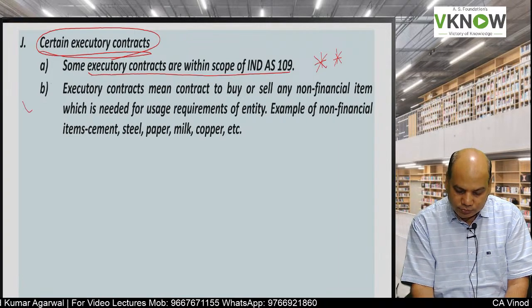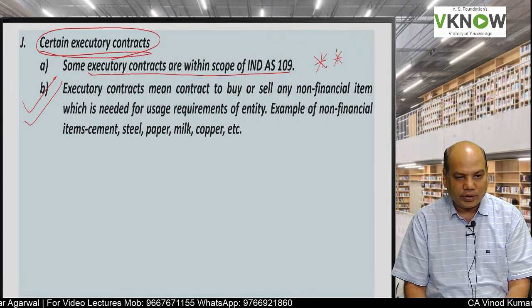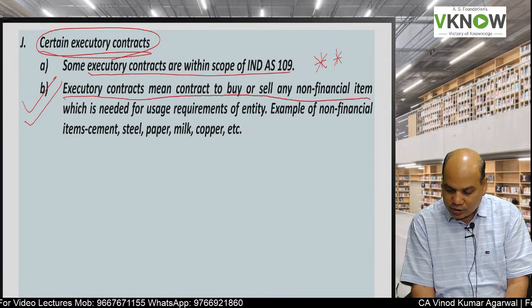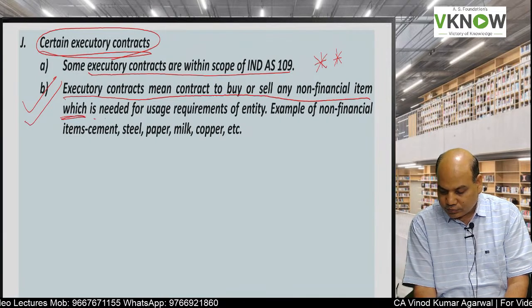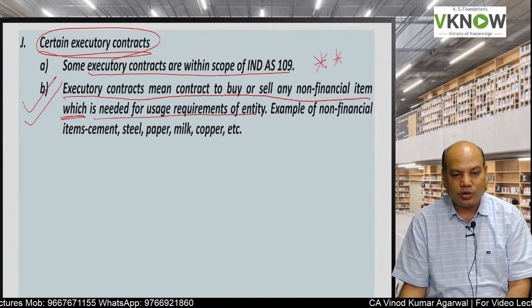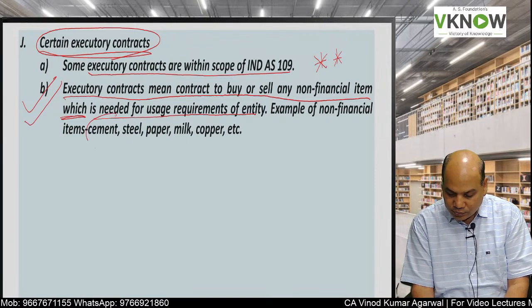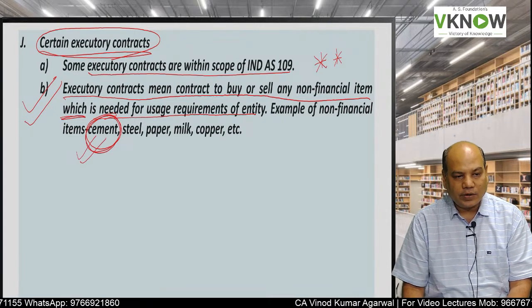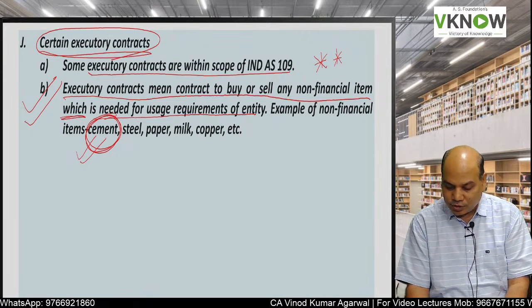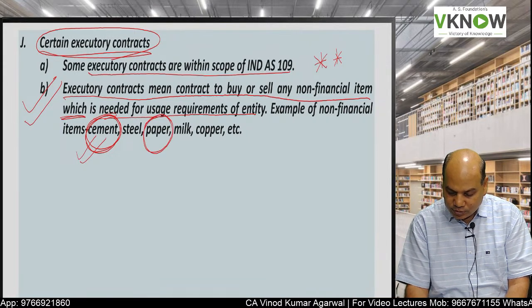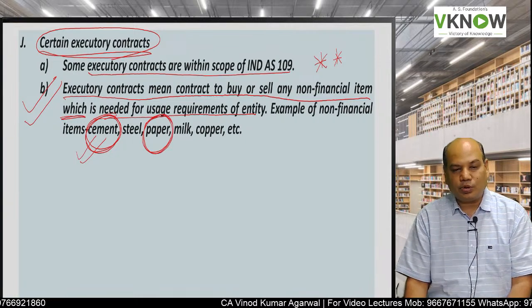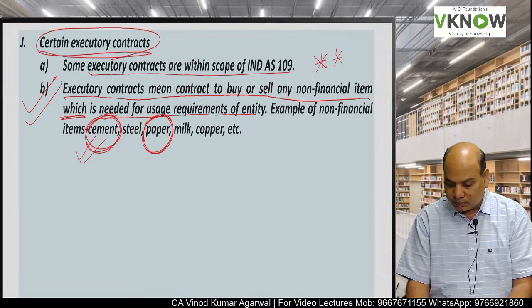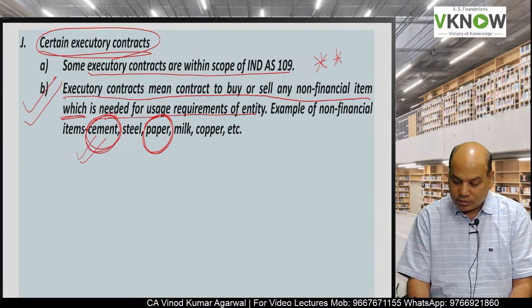Likely question from executory contract. Executory contract means a contract to buy or sell any non-financial item which is needed for the usage requirement of the entity. For example, a company which requires cement may enter into a future contract, a forward contract, to buy cement. A company which is printing books may enter into a future or forward contract to purchase paper. So these are executory contracts.